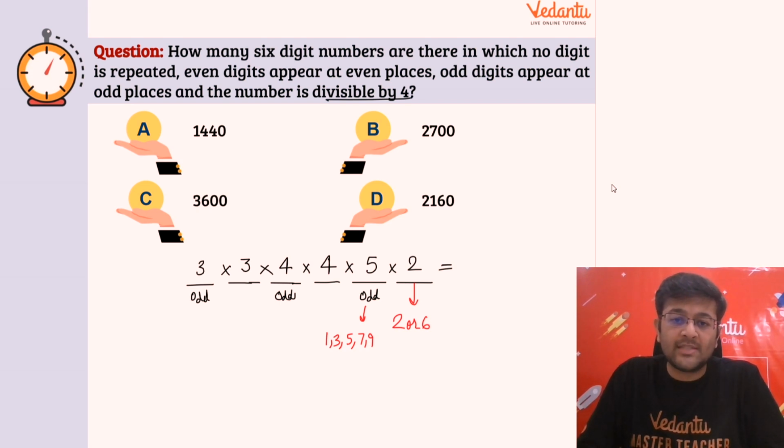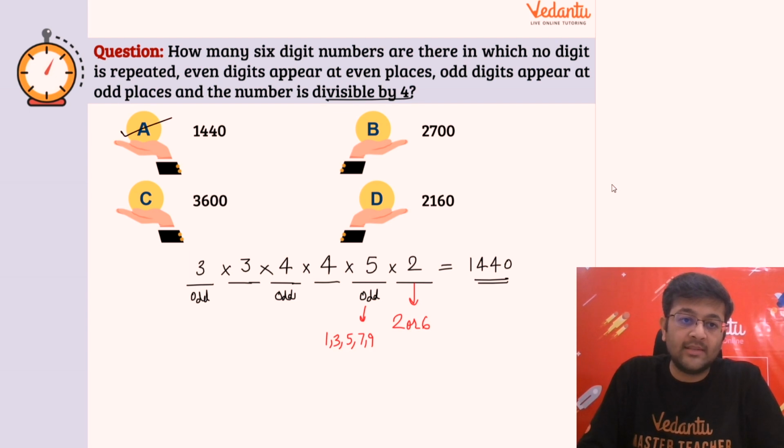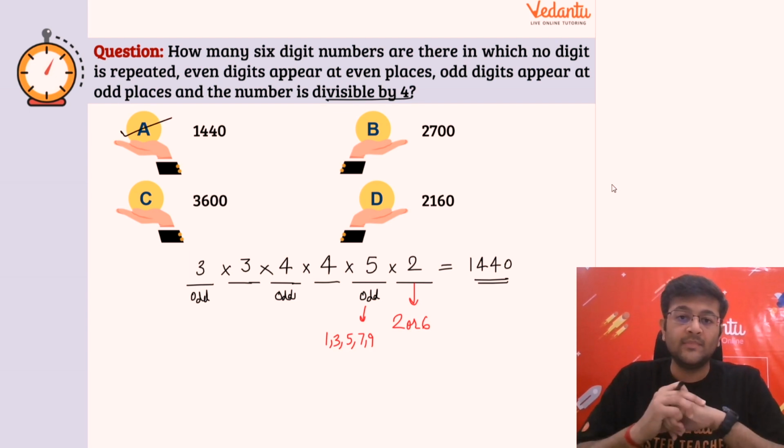So you can say 5 into 2 is 10, simple, उसको अलग रखते हैं. Then this is 3 into 3, 9 into 16, so 144 into 10. So 1440 should be our answer, right? So 16 into 9 is 144 into 10, right? 1440 should be our answer. So A option should be our answer, right?